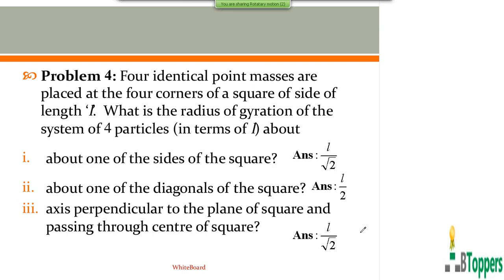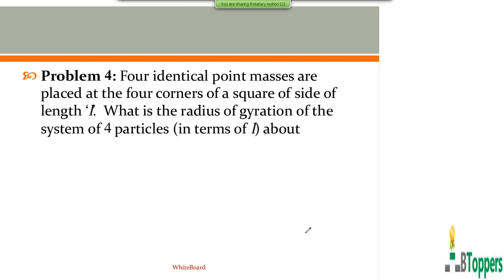So next I want to discuss the next problem. It's a similar problem with 4 point masses. So look at the screen for the problem. Problem 4: 4 identical point masses are placed at the 4 corners of a square of side of length L, that you can write small letter l here. What is the radius of gyration of the system of the 4 particles, in terms of small l?